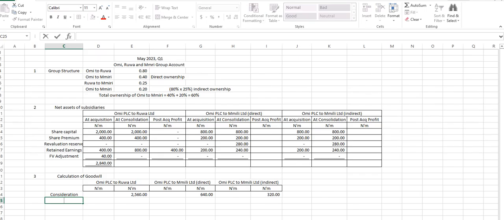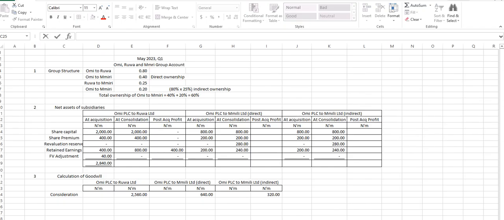What is our NCI? Yes, what will be our NCI? 20% of 2840. Thank you, sir. So what is 20% of 2840? 568. Yes. Okay. Now, the 2840 is at the date of acquisition, right? Now, 80% is our own.